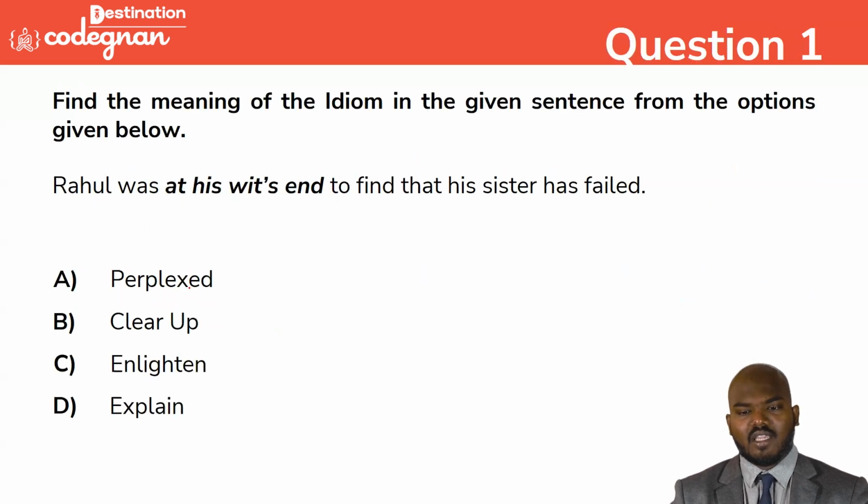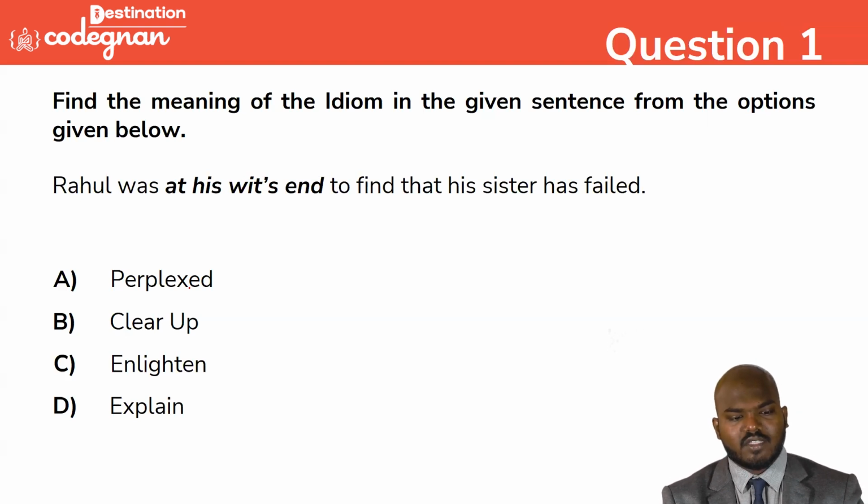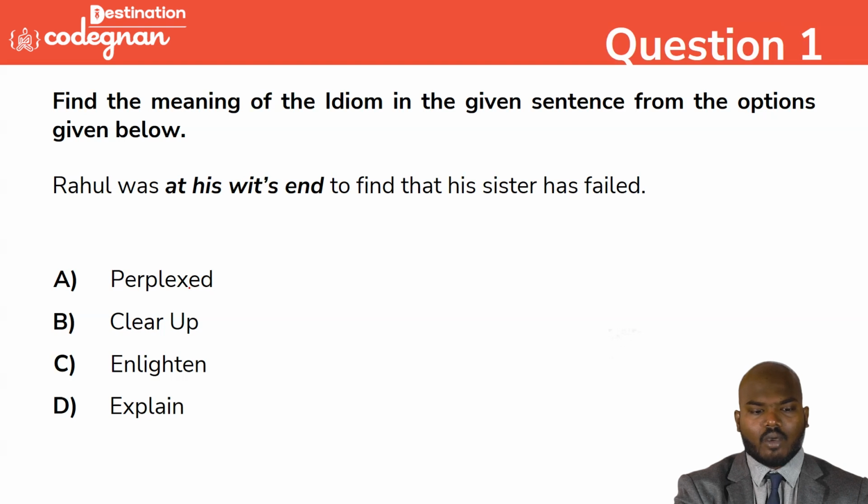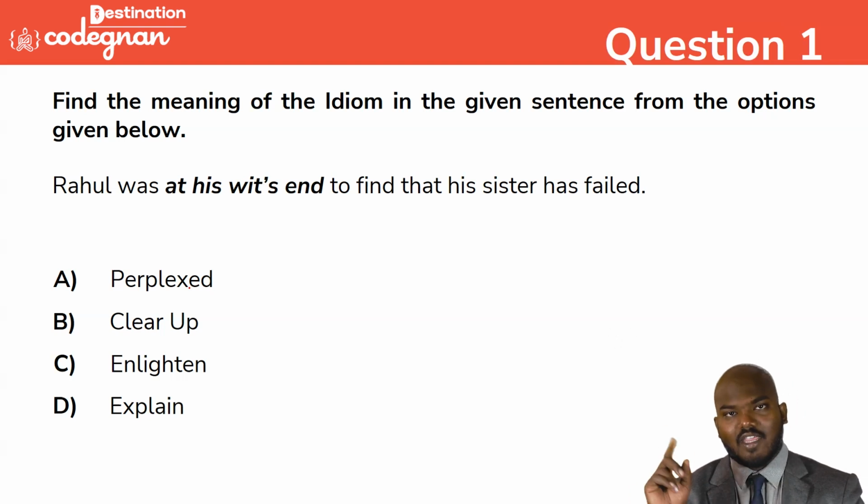Going with the topic here: find the meaning of the idiom in the given sentence from the options given below. Rahul was at his wit's end to find that his sister has failed. What is the way they have given? Either they will give you only the idiom as the question, or on the other side they will give you a sentence. If they give the sentence, you can predict what will come. So make sure you understand the topic; understanding the sentence is very important.